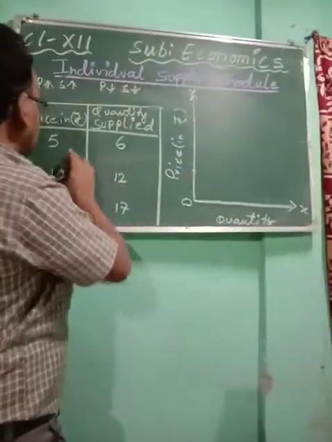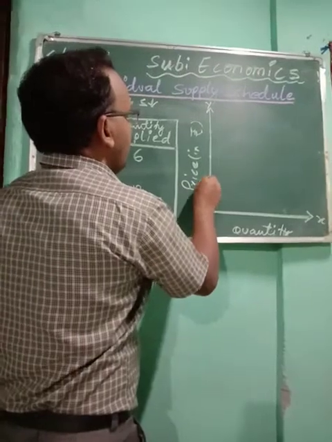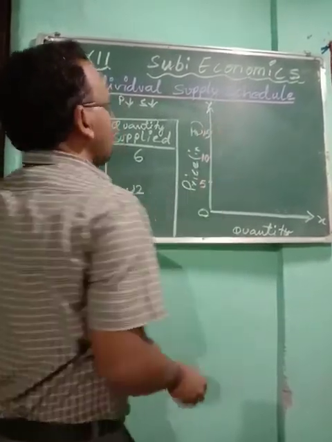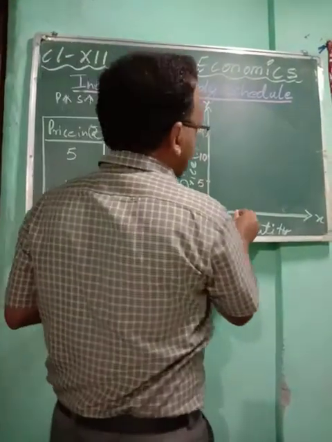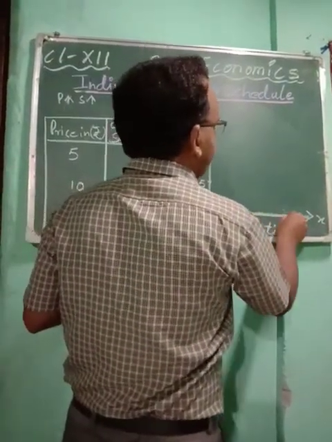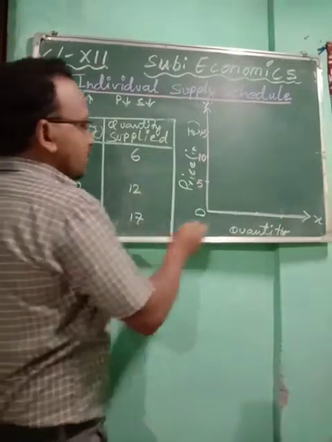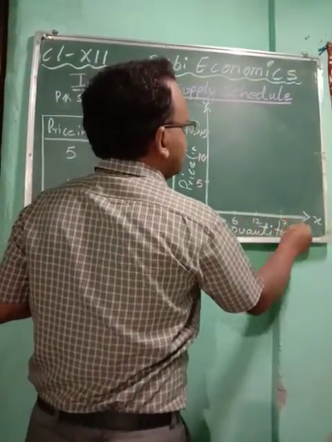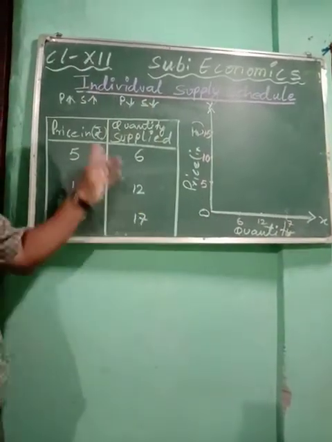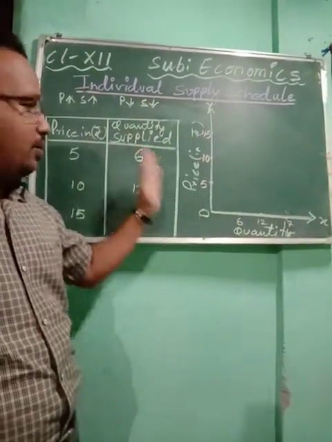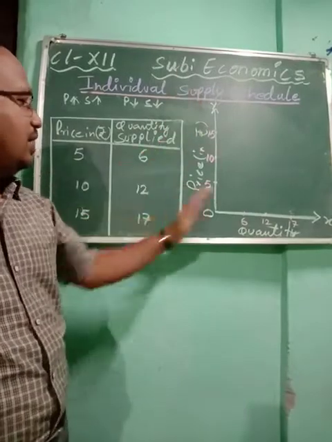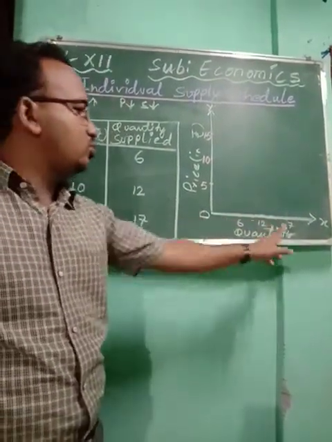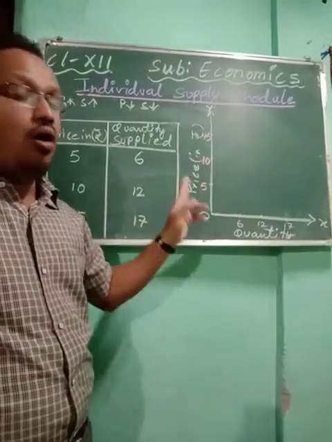Okay, so 3 prices there: 5, 10, 15, so you will write 5, 10, 15. Now the same thing with the quantity supplied, you are going to take equally. So it is 6, 12, 17. Okay, so from the schedule you will frame it. Price will be kept on the y-axis and quantity supplied on the x-axis. Okay, and you must go in ascending order.